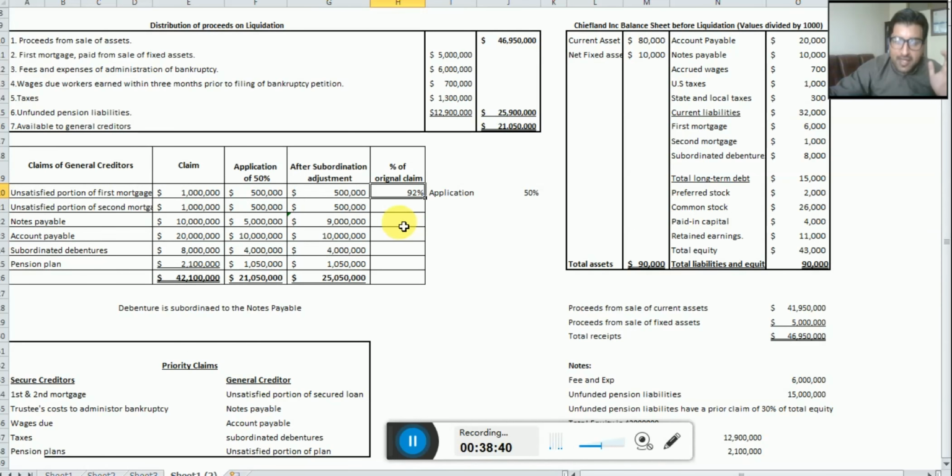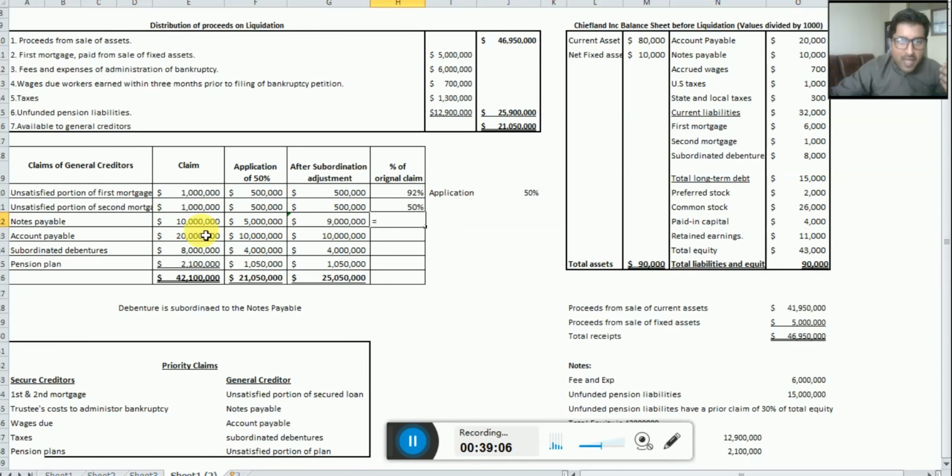Okay, now how much portion of the second mortgage? The second mortgage total claim we have here is 1 million, and how much satisfied? 500,000. So 500,000, which is the satisfied portion, divided by 1 million. So 50%, right? And how much of notes payable is satisfied? 9 million out of 10 million.